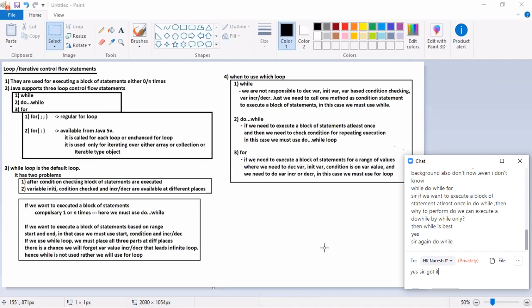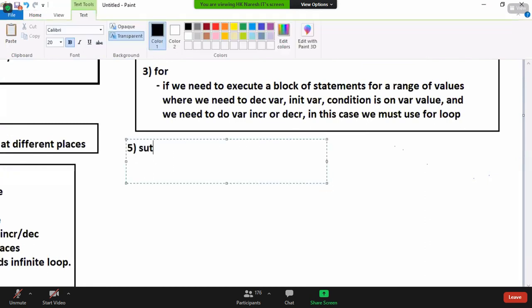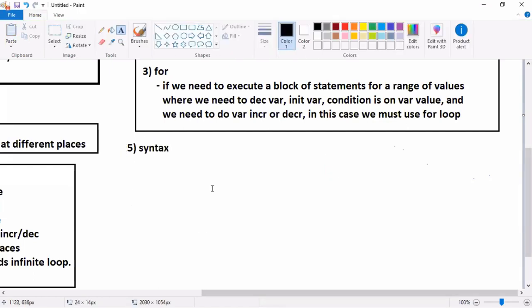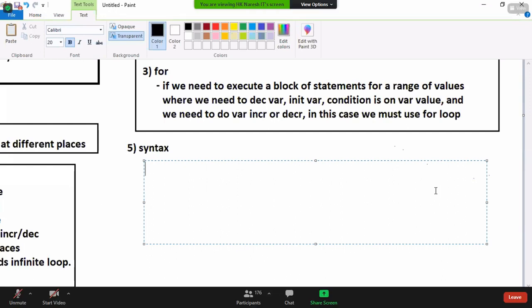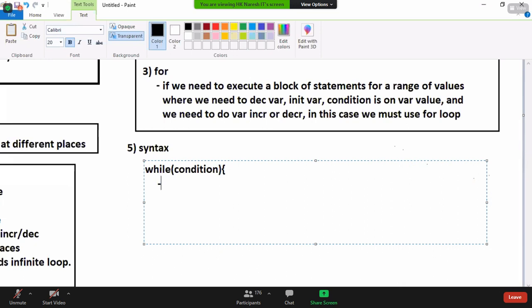Now tell me. With this knowledge, can you please show your talent of creating syntax? The 5th point, syntax. Tell me, the while syntax first I want. What I told you, while is responsible for executing only on a dynamic condition, which is not under our hand. So how many expressions are there? Only one expression, the condition, that's all. Open bracket, statements.